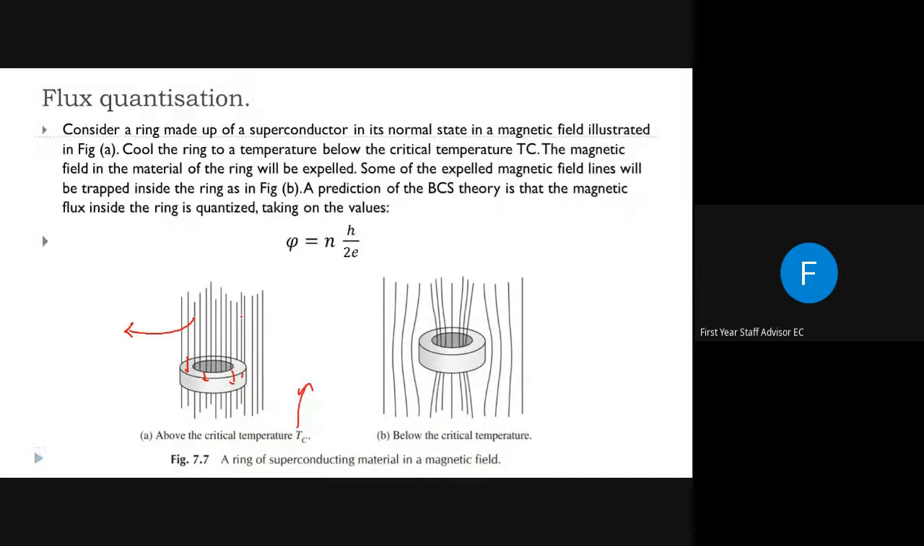But when we decrease the temperature below the critical temperature, or when we convert this material into a superconductor, we know that there will be the Meissner effect or perfect diamagnetism. It will make the magnetic field lines expel out of this material.